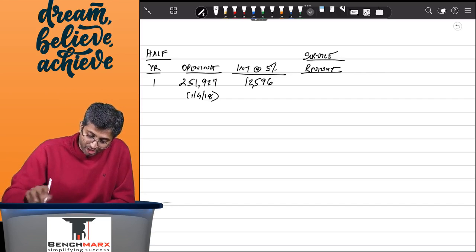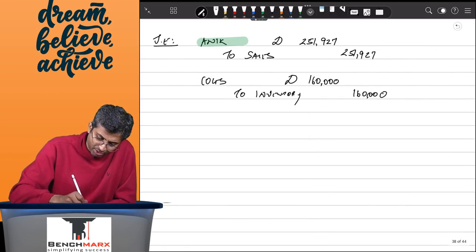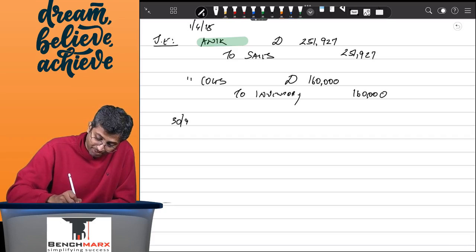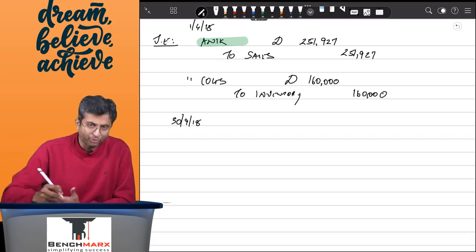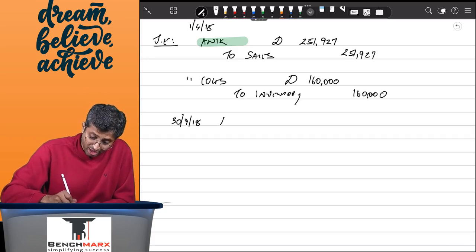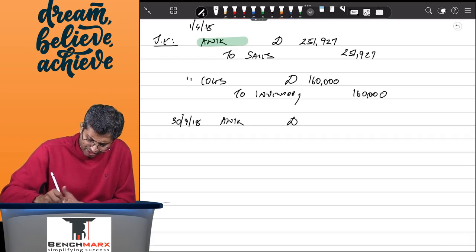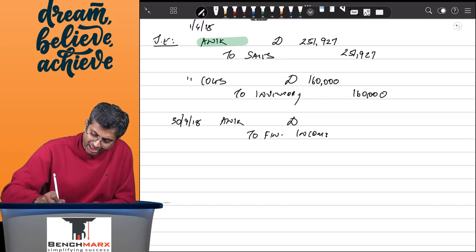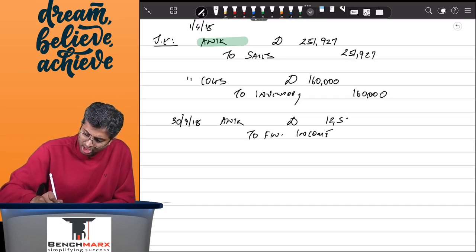Over the 6-month period, this is 1st April 2018. If I go to 30th September 2018, first of all, I can book a receivable from Anik on account of interest. 6 months have passed, which is called finance income. So around 12,596 is recoverable from Anik on account of finance income.